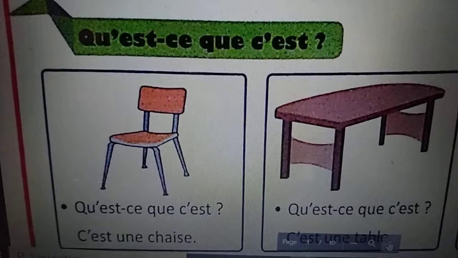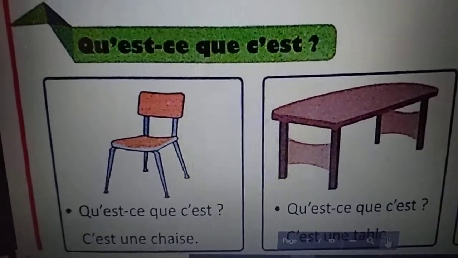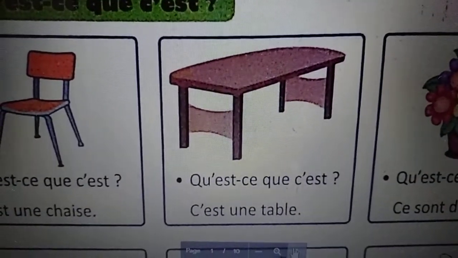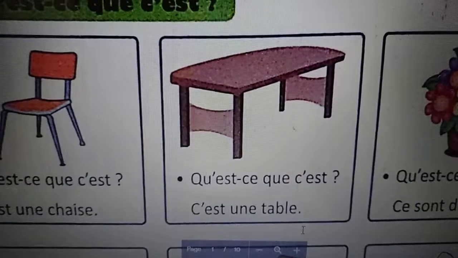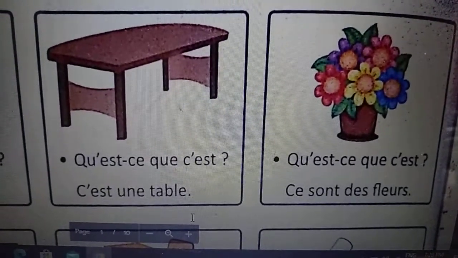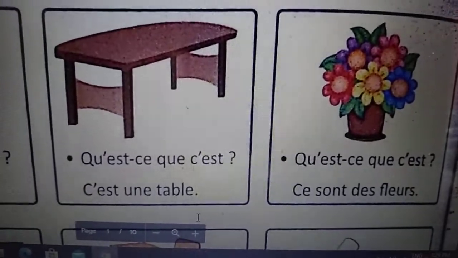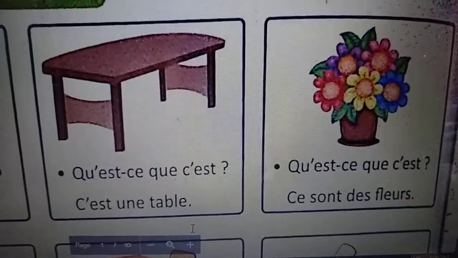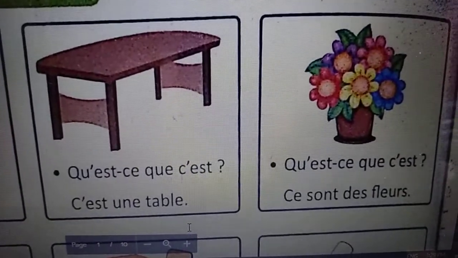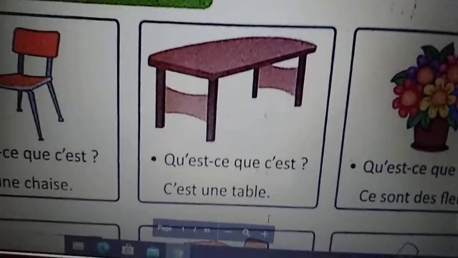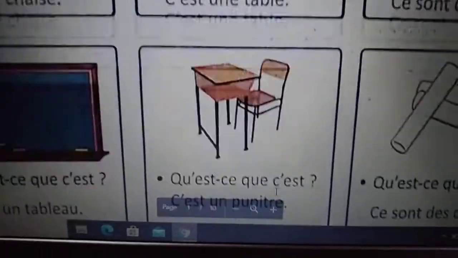What is this? C'est une chaise. This is a chair. Qu'est-ce que c'est? What is this? C'est une table. This is a table. Qu'est-ce que c'est? Ce sont des fleurs. These are flowers. So here we are using ce sont. Ce sont we use for the plural cases, and des you are using for the plural, so more than one flower.